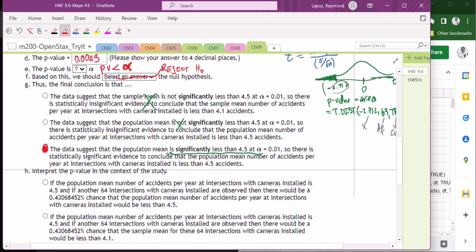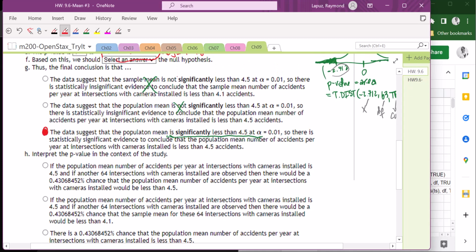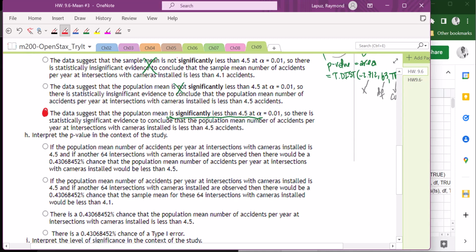All right, next one, we're going to interpret the p-value. So the p-value in this context is saying what is the probability that we collected this sample and the mean is 4.1, or the mean would be less than 4.1.